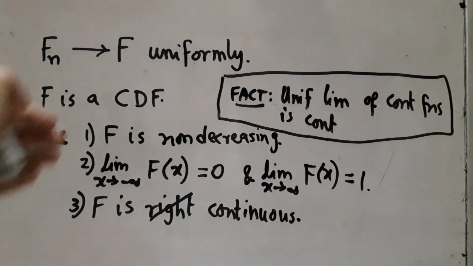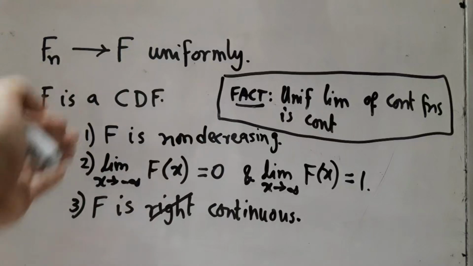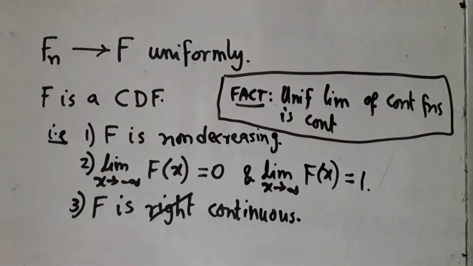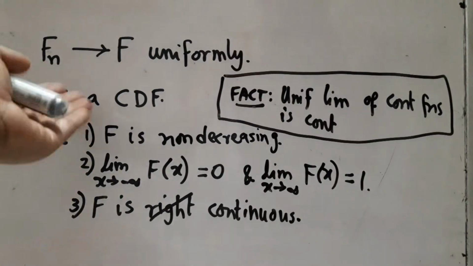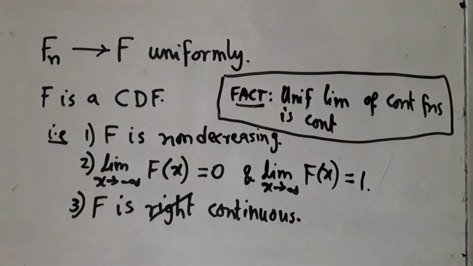Now, we know that a function is a CDF if and only if it satisfies all these three conditions. So, we can say that capital F is a CDF. So, this really gives me a distribution, thanks to the fundamental theorem of probability, which says any function which satisfies these conditions must correspond to a distribution.